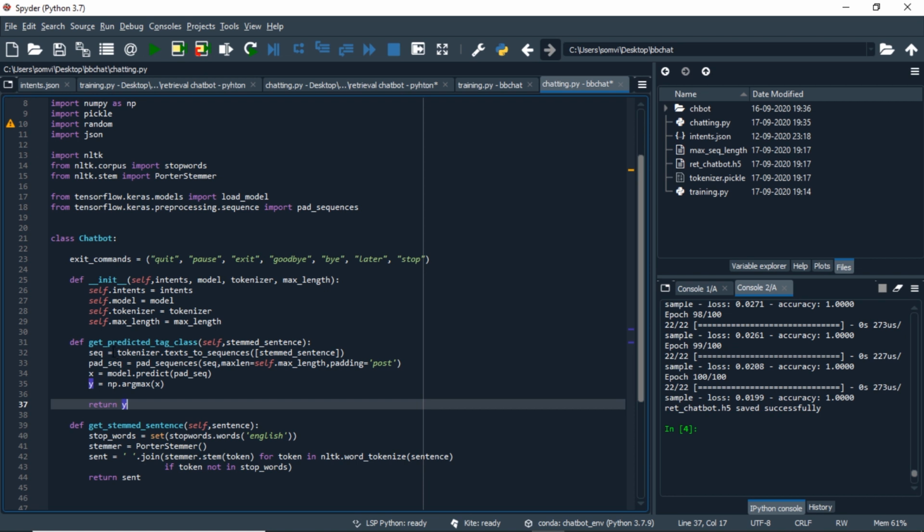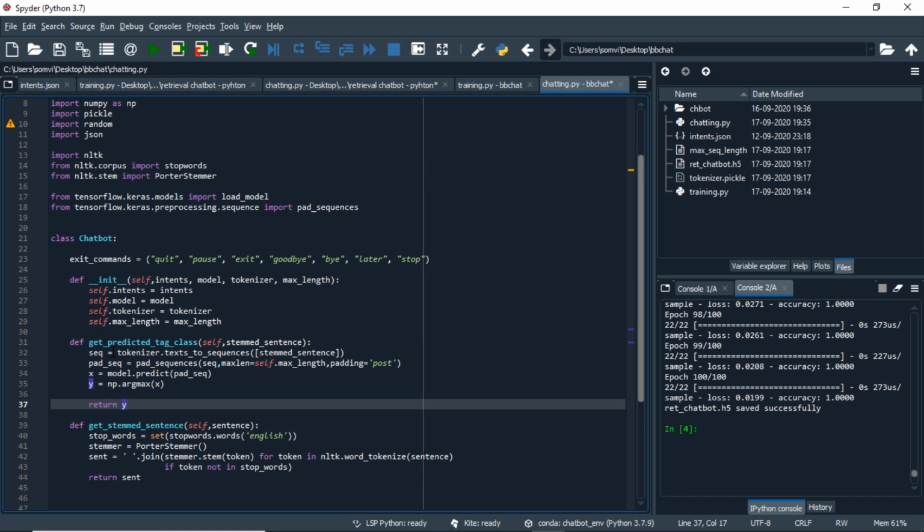A quick note before we go forward. We saved the tokenizer from the training file because the model is trained on a specific input type and a specific shape of input, and this tokenizer was used in that particular training, so we want only this specific tokenizer so that we can make our model work in the expected way.